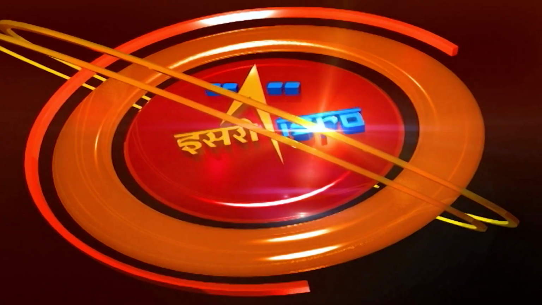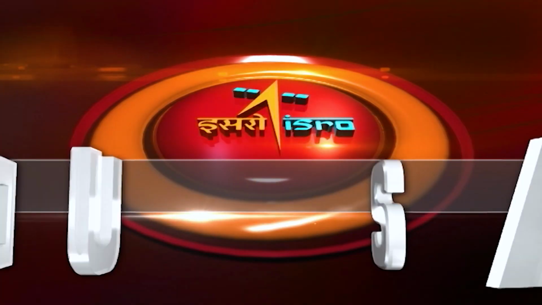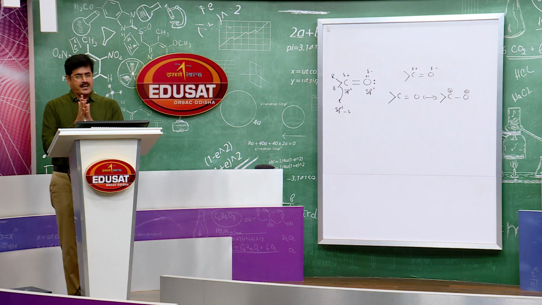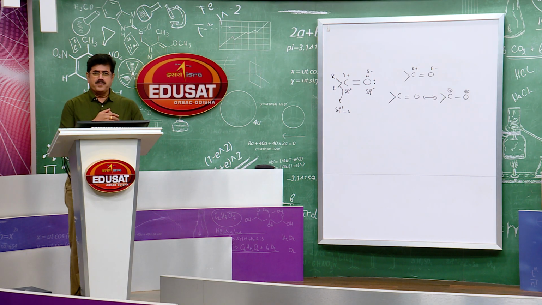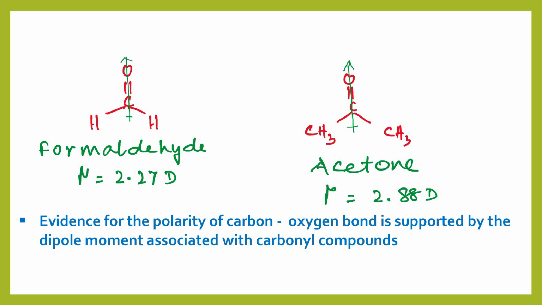I will show the mechanism here. We are discussing nucleophilic addition reactions. You see the details displayed on our screen. In the carbonyl group, the carbon-oxygen double bond consists of two bonds, one sigma and one pi bond. The more electronegative oxygen strongly attracts the electrons towards it, so it acquires fractional negative charge. The carbon atom bears a substantial positive charge and the oxygen atom a substantial negative charge, which is also supported by resonance. This polarity is also supported by the dipole moment.